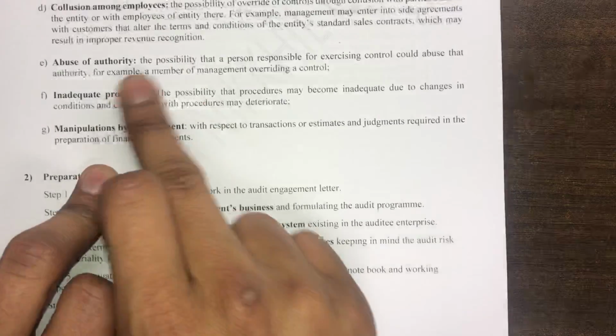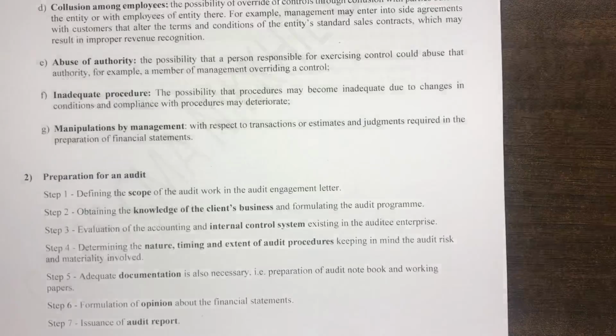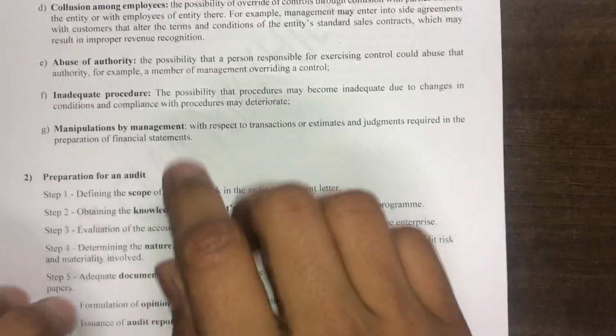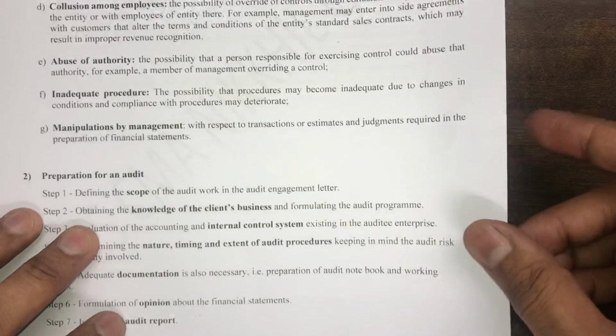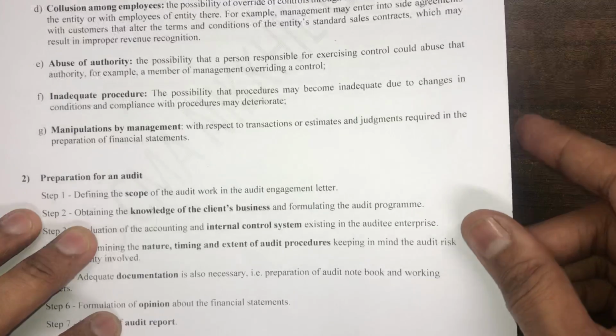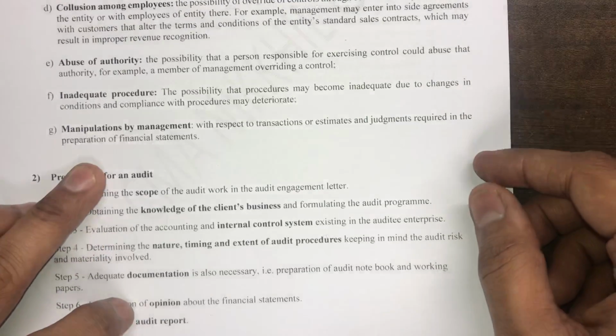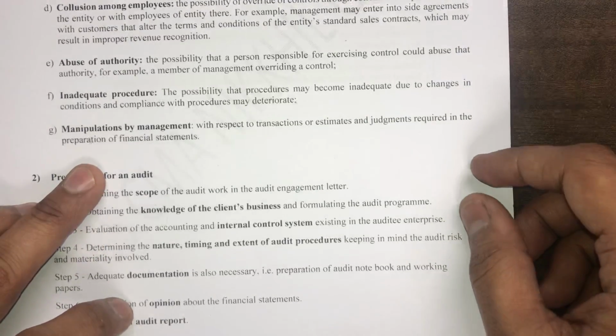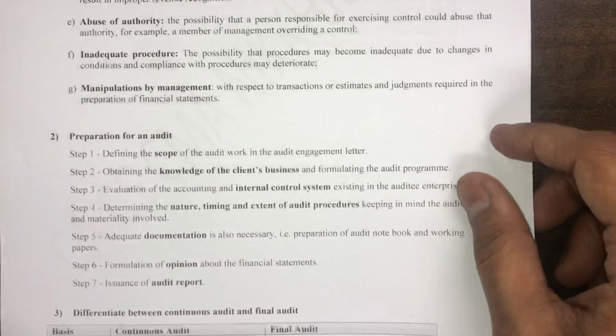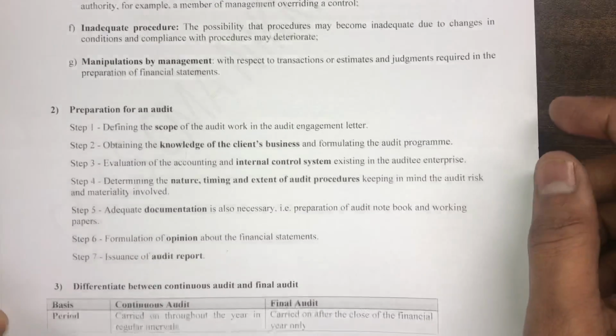Inadequate procedure. If your procedure of internal control is inadequate and you are not employing the right procedure, then that is a problem and that is a limitation. Manipulation by management. Management might manipulate the estimates and judgments which are made in financial statements, and hence internal control might not be effective.